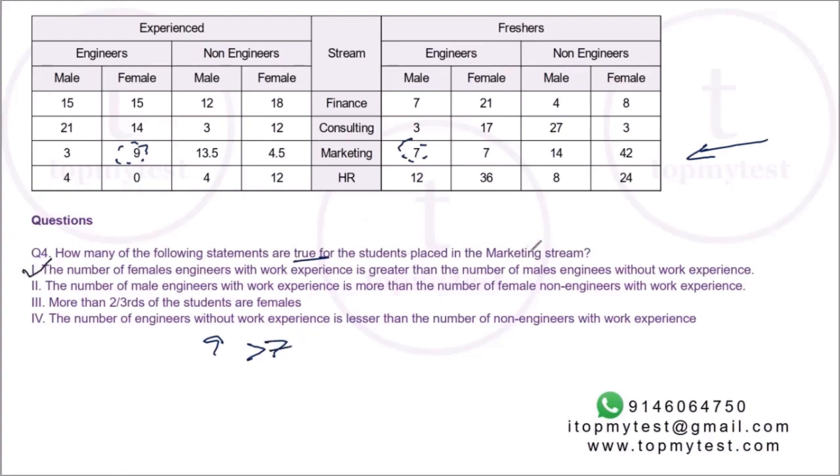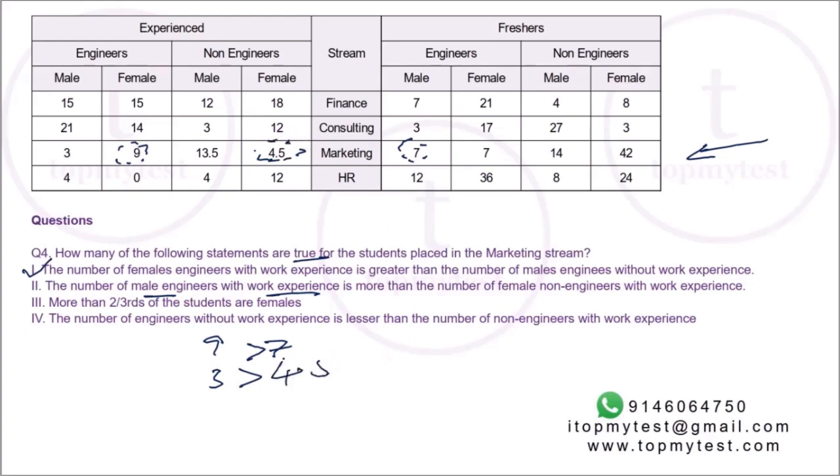Now I need to find how many of them are true, so I need to mark 1, 2, or 3, etc. Second statement: the number of male engineers with work experience, that's 3, is more than the number of female non-engineers with work experience, that's 4.5.